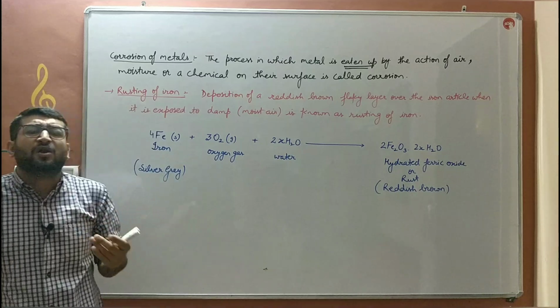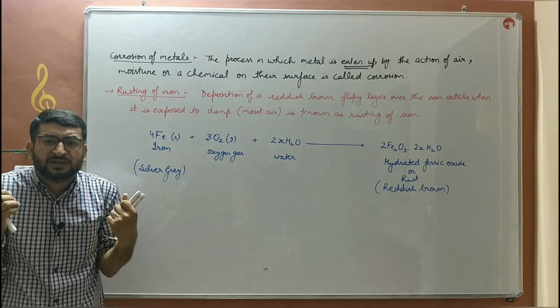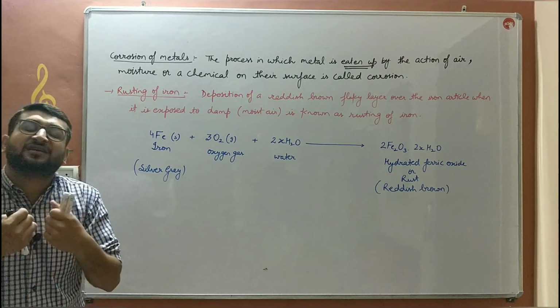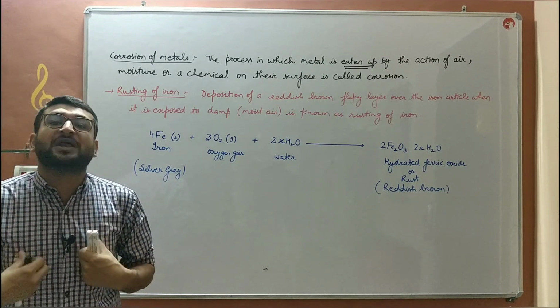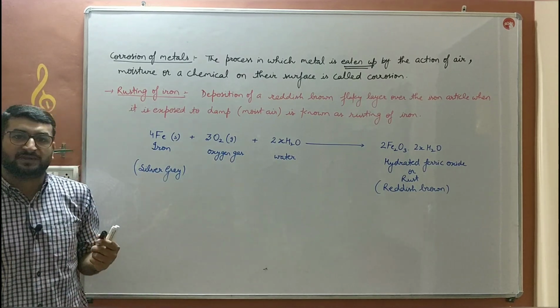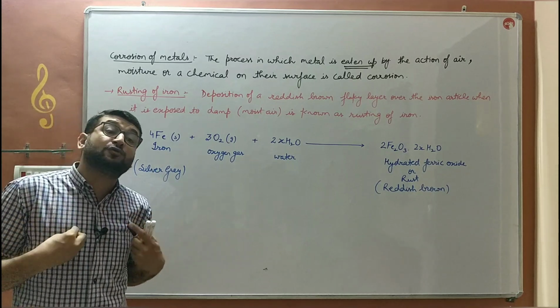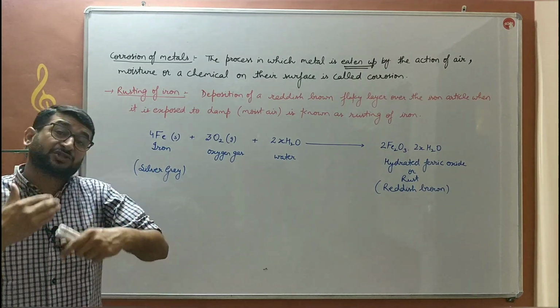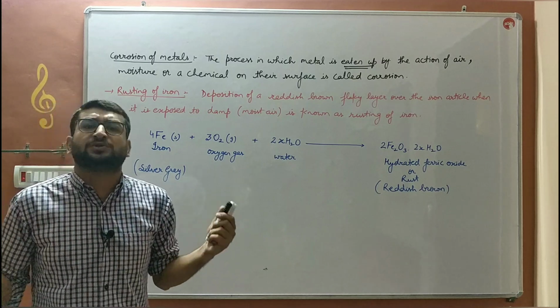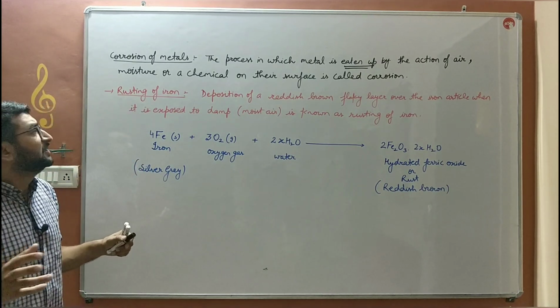What is the loss of corrosion? What is the harm of corrosion to us? Corrosion leads us to an economical loss. Economical means पैसे के प्रति. When we buy a metallic thing, then we have to pay for it, and when it gets corroded, it is of no use. So it gives us an economical loss.